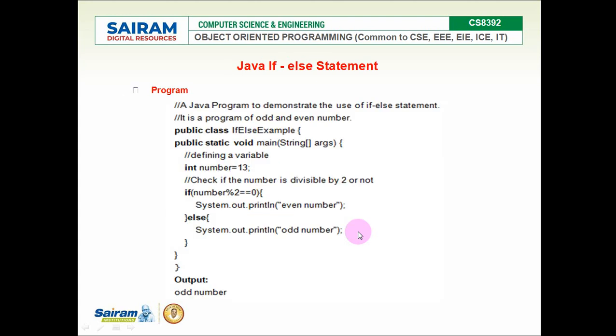If-else statement. We have already seen an example again. If the number is equal, the true part will be executed, even number. Else means the false part is going to be executed.